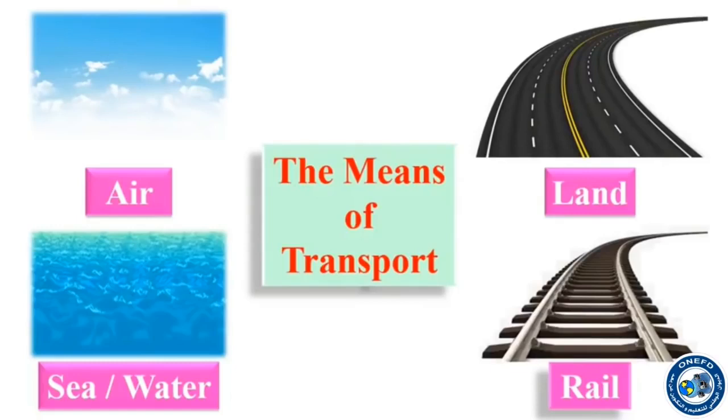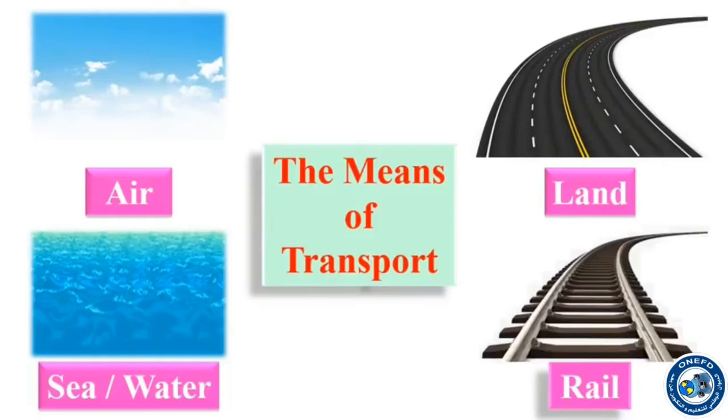So these are the 4 types: by land, by rail, by sea or water, and by air. The means of transport are very useful when we travel from a place to another.